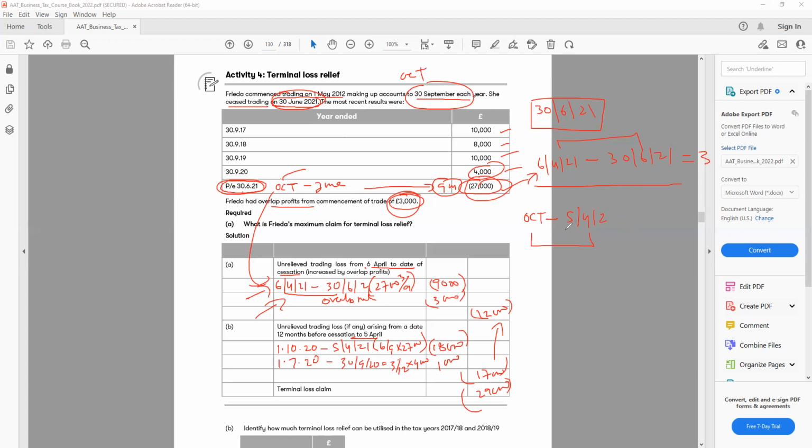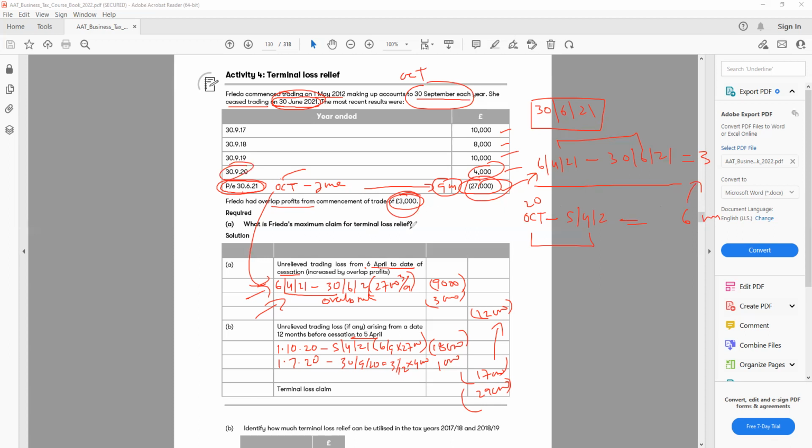So how many months do we have? October to 31st of March, we don't have to take the April. So October, November, December, January, February, March: 6 months. We take 6 months from here. So you have 6 plus 3, 9 months. And finally, another 3 months goes to the last period.